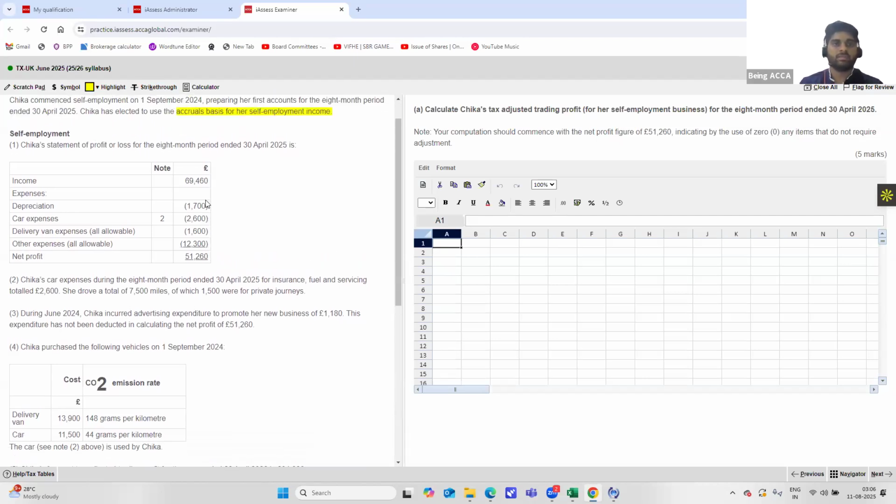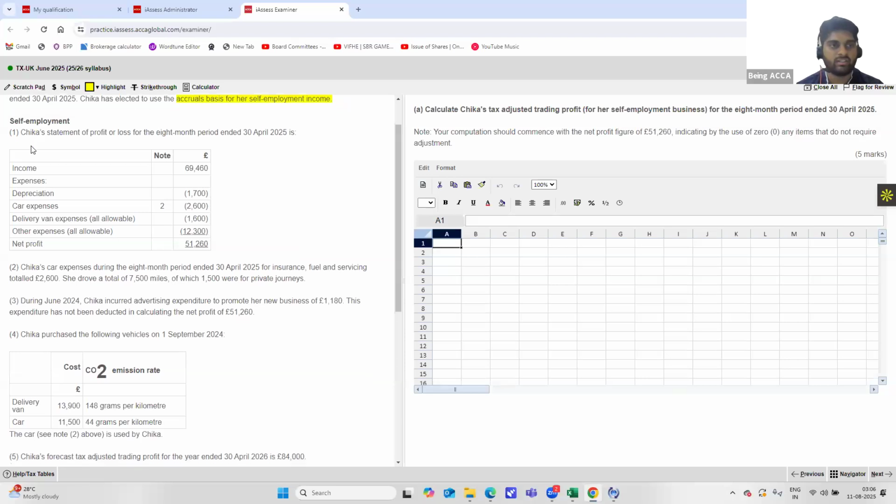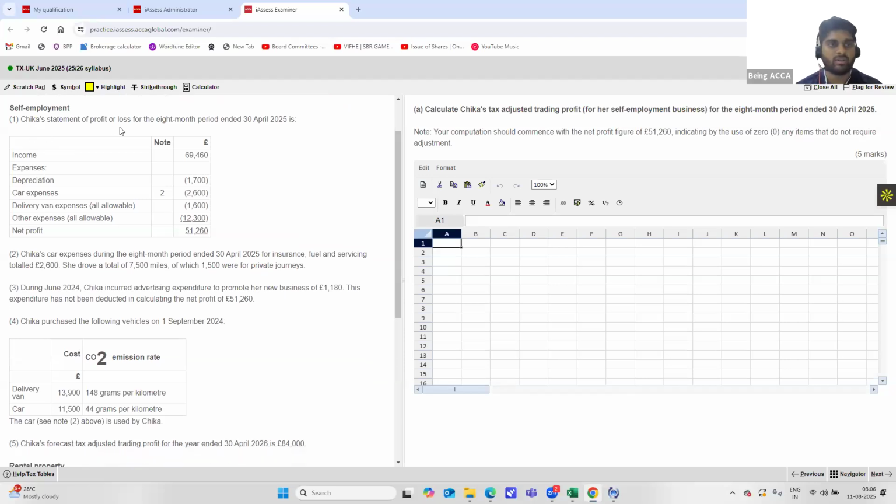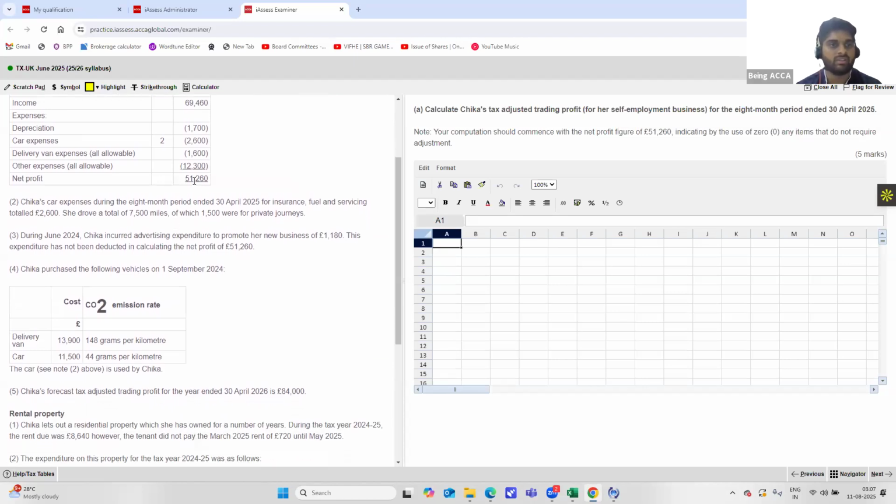Always remember that if you keep highlighting the points, it will really help you in understanding what the important aspects are, so that you do not forget anything that is important. So let's move on to the next part of it. It says self-employment. Chika's statement of profit and loss for the 8-month period ended 30th April 2025: income is this much, expenses are car expenses, delivery van expenses, and other expenses, and the net profit is 51,260.